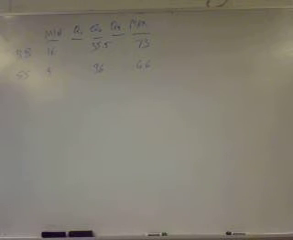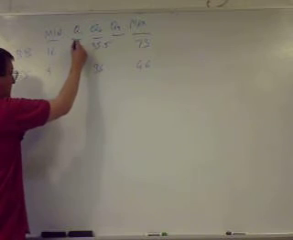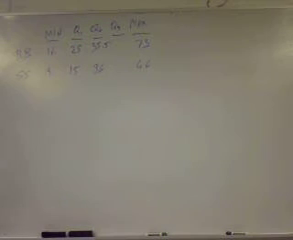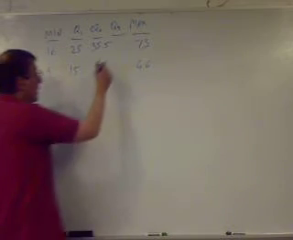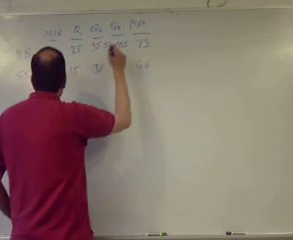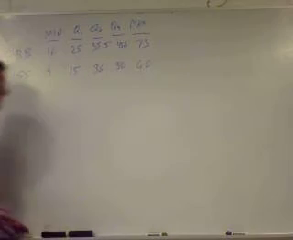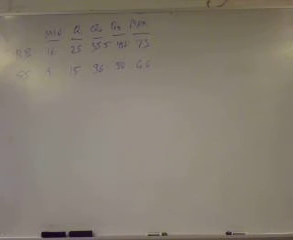Now Q1 is the median of the lower half. For Barry, it's 25. And for Sammy, it's 15. Q3 is the median of the upper half. For Barry, it's 45.5. And for Sammy, it's 50. So that answers part A.